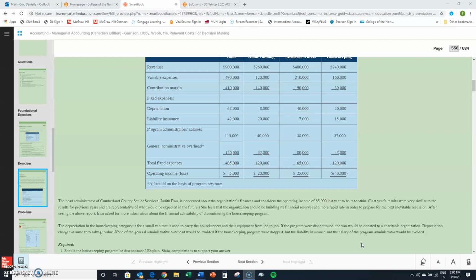None of the general administrative overhead would be avoided if the housekeeping program were dropped, but liability insurance and salary of the program administrator would be avoided. So, should the housekeeping program be discontinued?